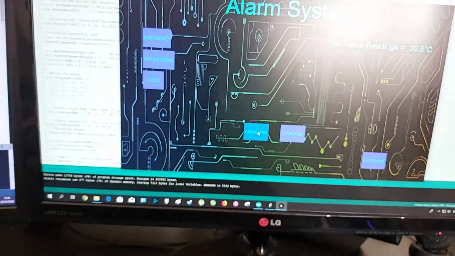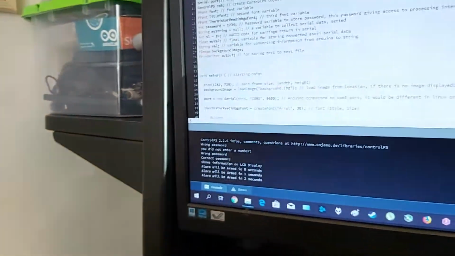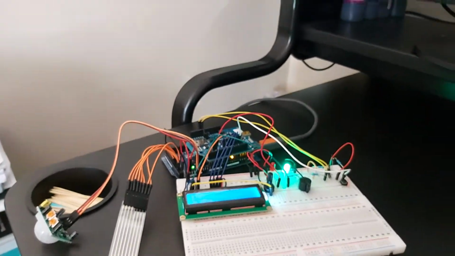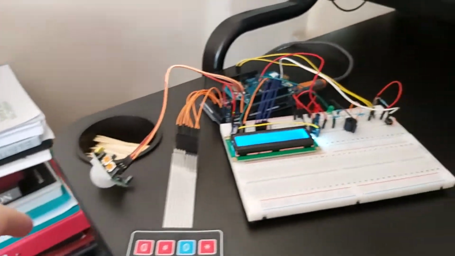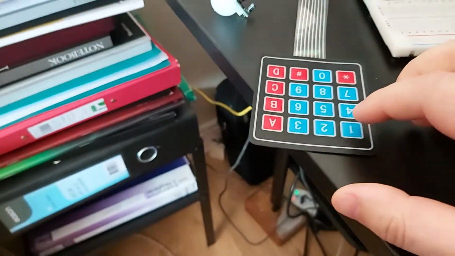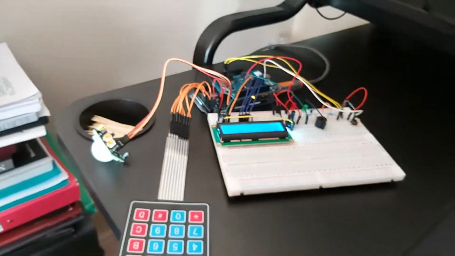Then I can arm my alarm system. I click this. It's counting in the console and it's counting on the LCD display. It's on. It will probably trigger now because of the motion sensor here. Yes, it's triggered. So I will disarm my alarm. It's off.